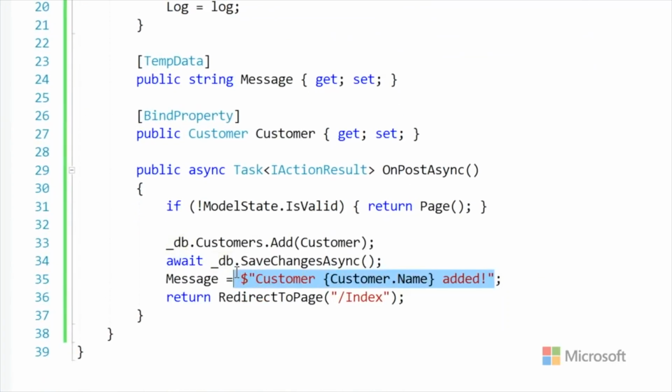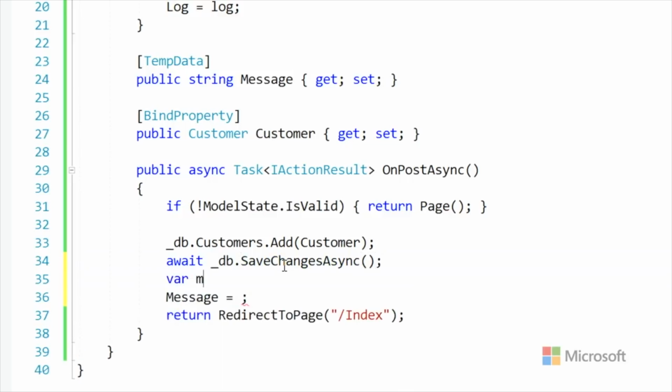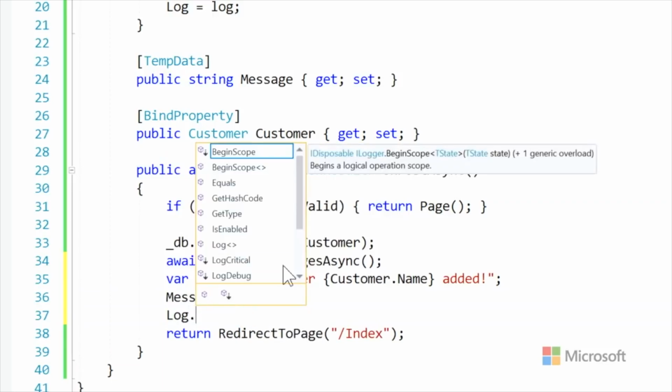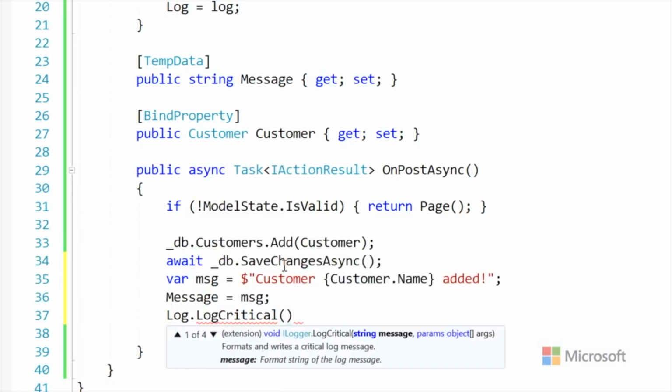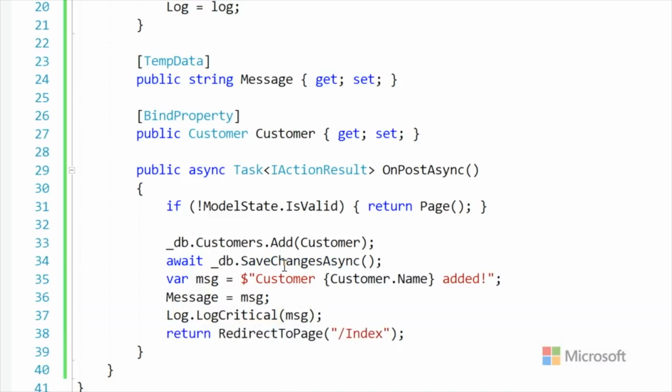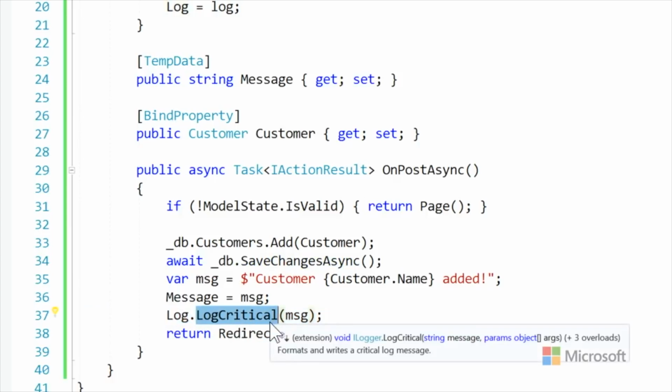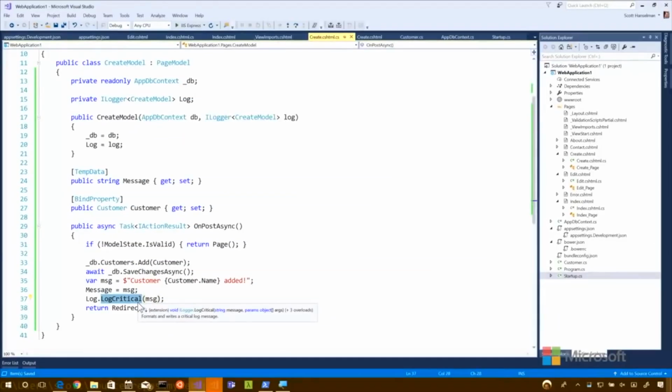This string right here, I could maybe reuse. And then make it for log. And I could say log level. I could say log information, log debug, log critical. Let's say that that's critical. It's totally not critical, but I could say, that's a bad thing. Oh my goodness, customer added, right? And then it might come out red, right? And actually, that would be cool to try.